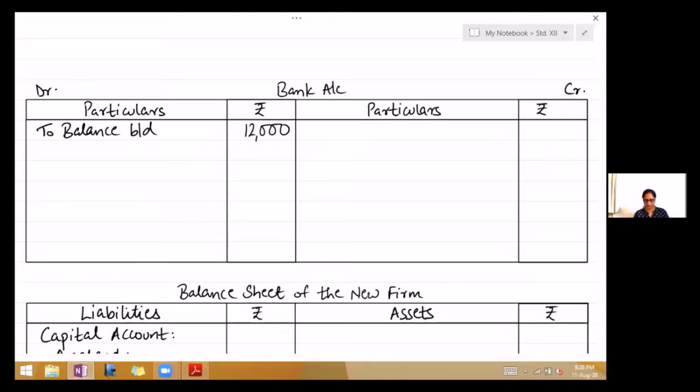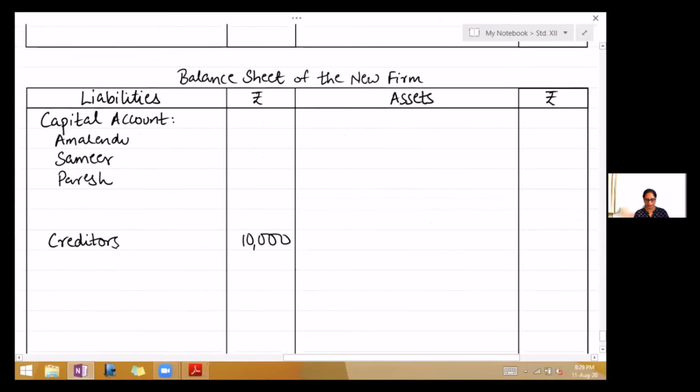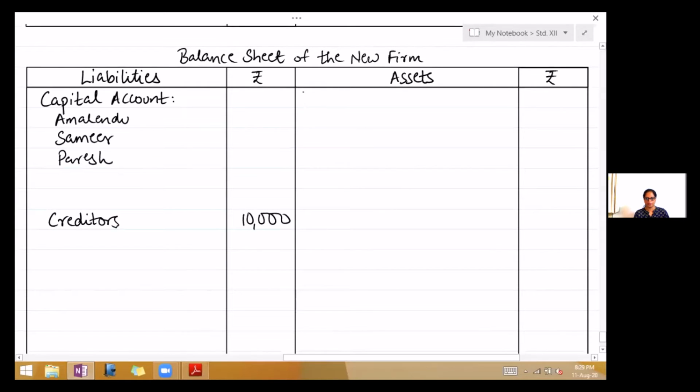When I read it out, I asked you to mark them. So if you see, all the remaining assets have adjustments. So you will leave one line for adjustment. Sundry debtors $24,000. Leave a line for adjustment.